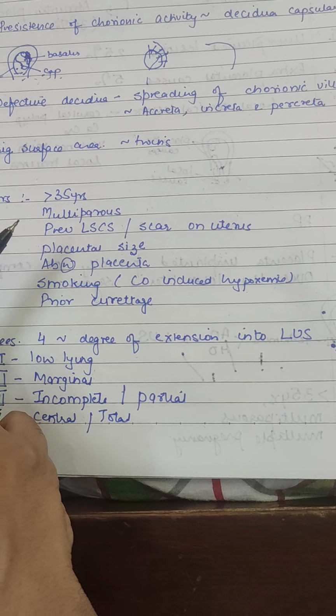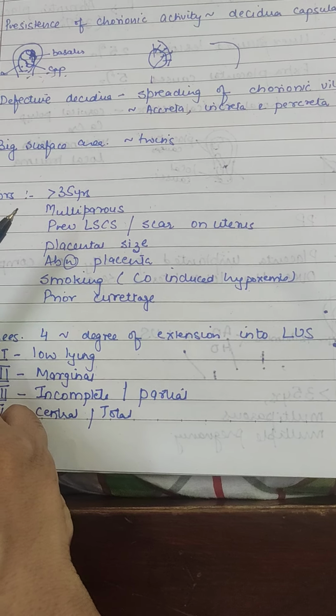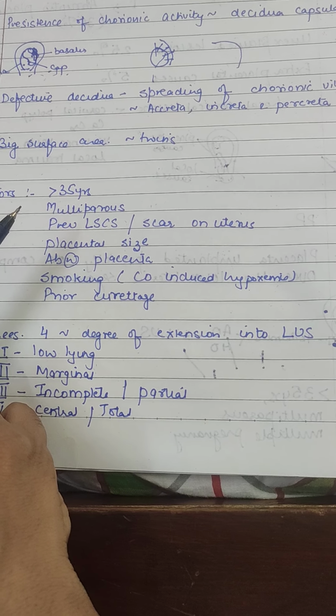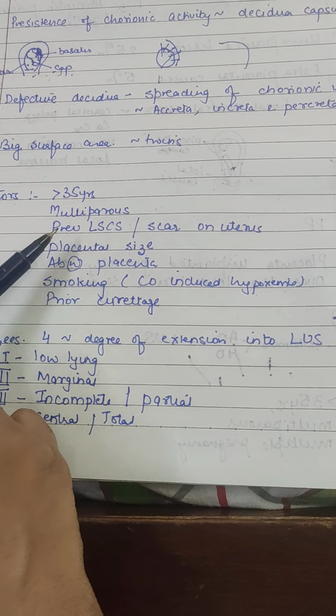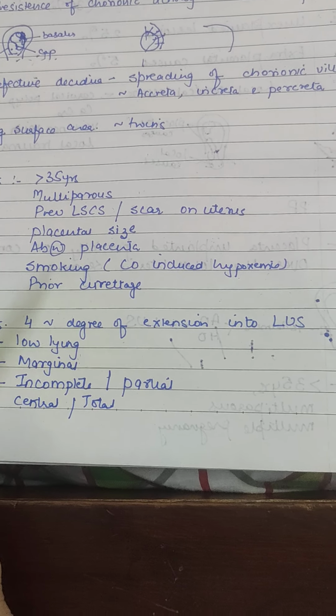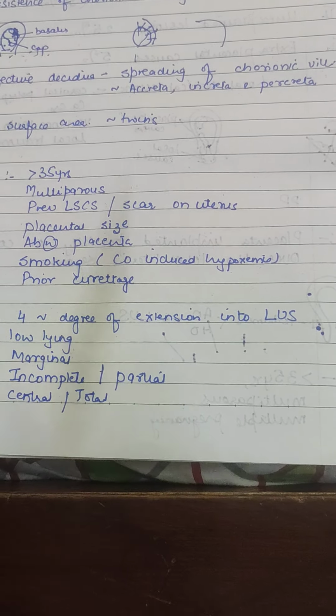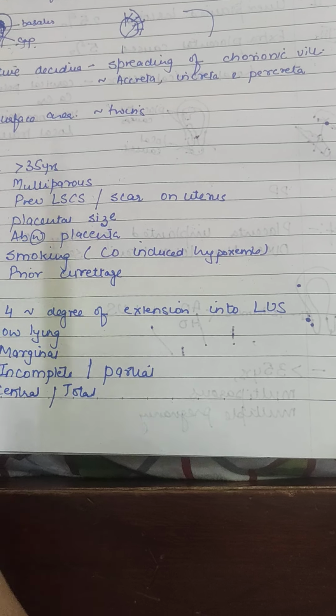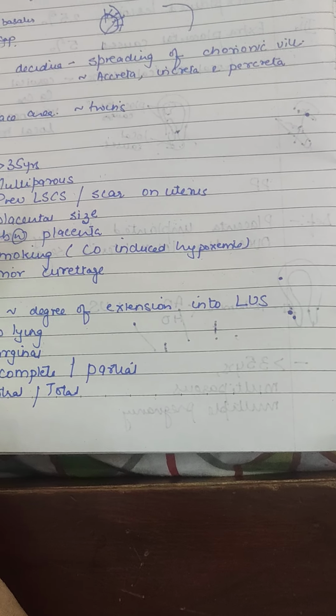They are favorable places for implantation and development of placenta. Basically these scars, like in previous cesarean, are in the lower segment. So if implantation takes place on it, chances are that it will be in the lower segment only.